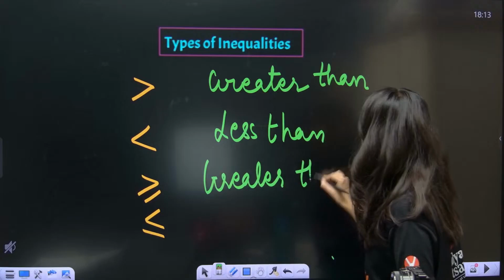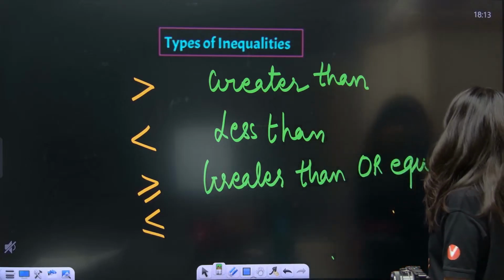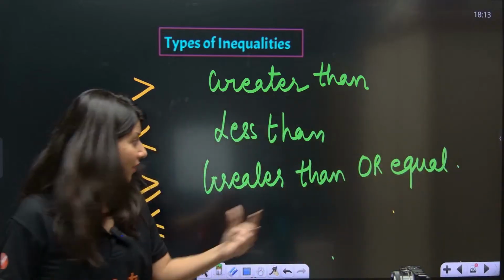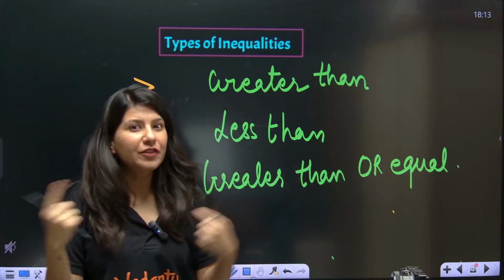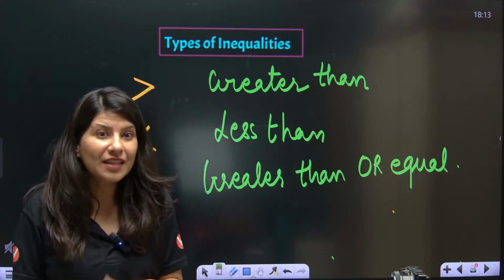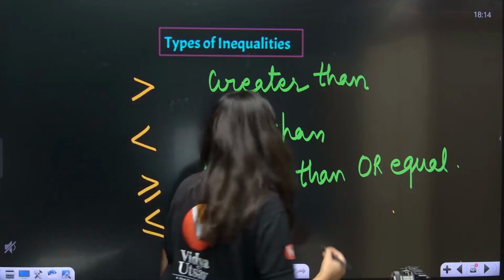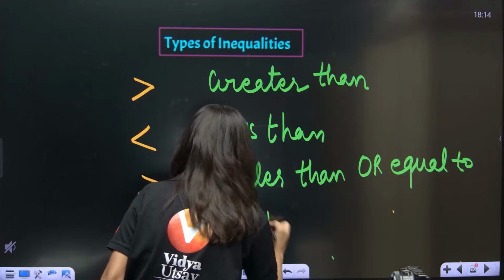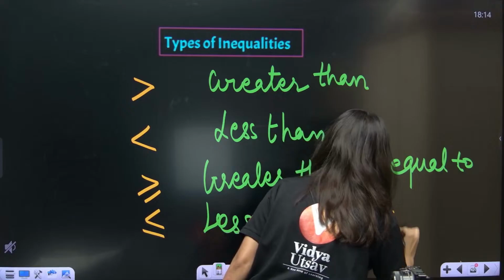See, in mathematics you need to learn that or and and are two completely different quantities, and you need to understand the mathematical meaning of or and and. So greater than or equal to, and this is your less than or equal to. Everybody, all 4 signs clear?